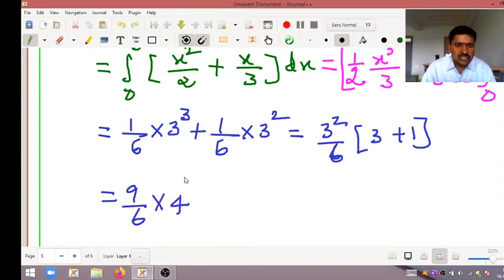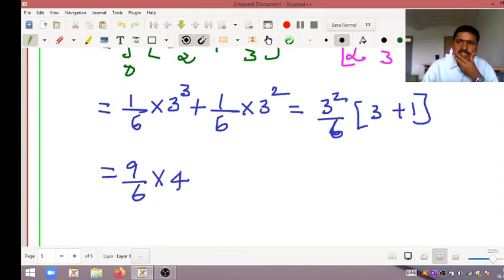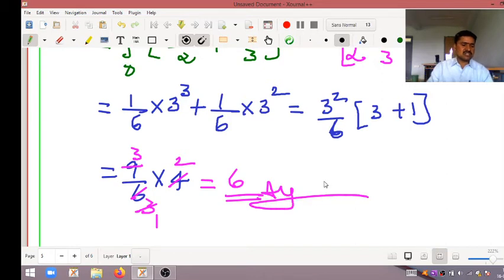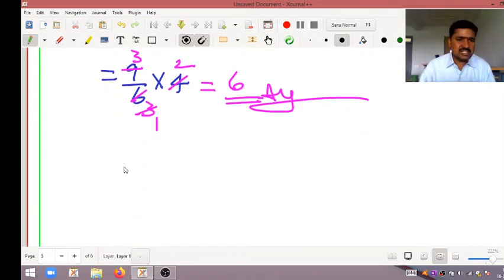So this is nothing but, simply, 2 2s are 4, 2 3s are 6, 3 1s are 3, 3 3s are 9. So 3 2s are 6. 6 is the answer. I hope you all are clear. I will move on to the next problem. That is the third problem.